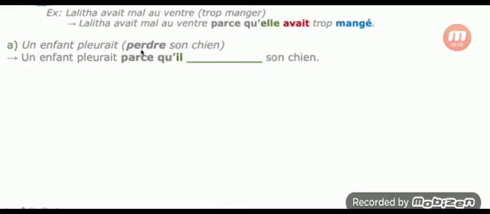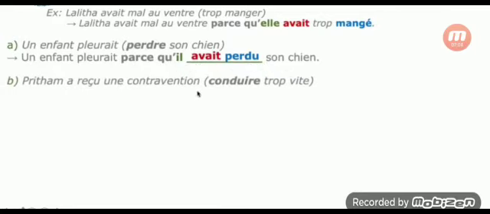Remember that also. Perdre, which you have to conjugate in the plus-que-parfait, is not in the être list, so you can use avoir. The conjugation of avoir for il in the imperfect is avait. The past participle of perdre: general rule of re verbs, you can cut the re and put u at the end. Okay, so: L'enfant pleurait parce qu'il avait perdu son chien. A child was crying because he had lost his dog. He had lost. Okay, so keep that in your mind.